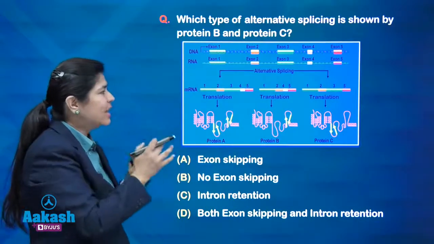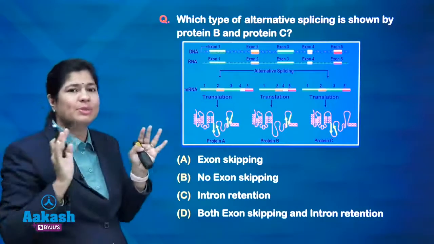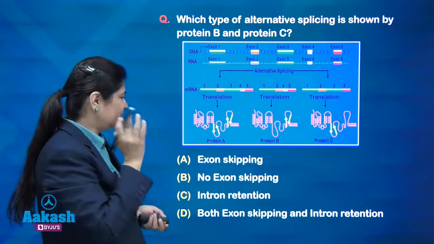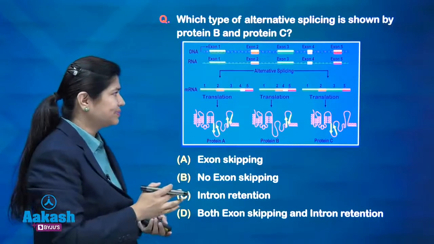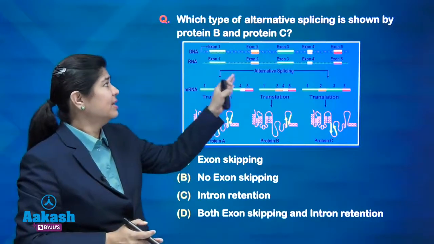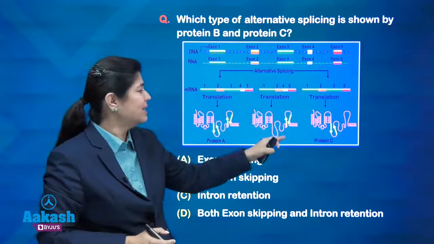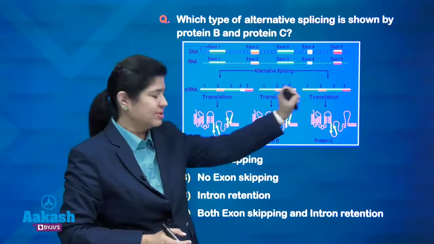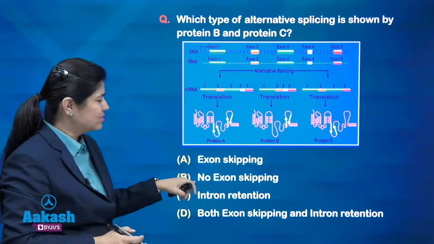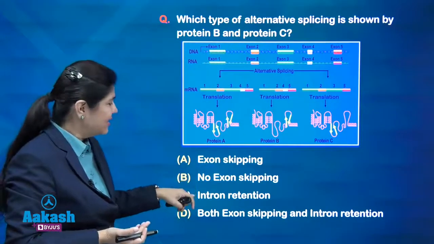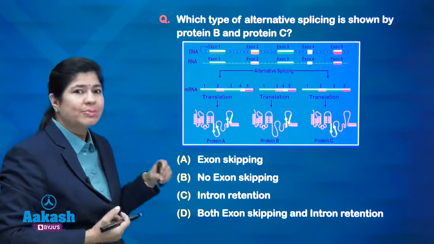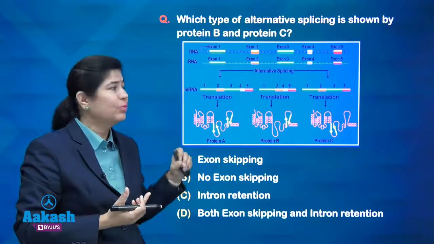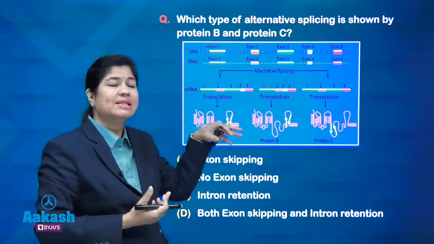So, something was asked here, and we need to have a basic concept about RNA splicing. The options given here: exon skipping. Exon is skipped, of course, in protein B and C. There is skipping of exons 3 and 4. So, this is correct. No exon skipping cannot be the answer. Intron retention: sometimes a damaged protein or an alternative protein is formed when the intron is retained inside the protein.